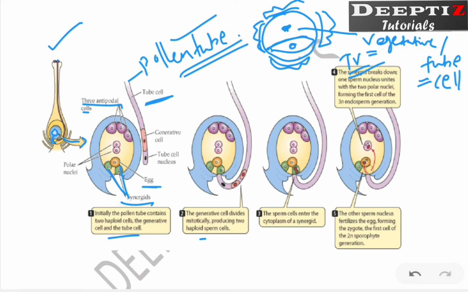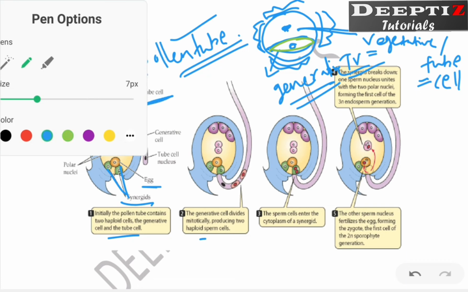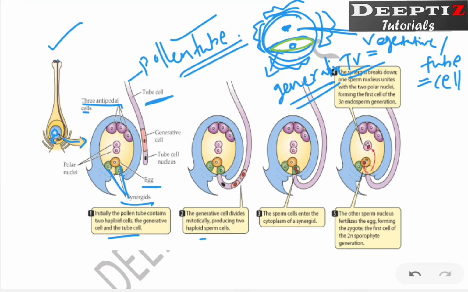So this first cell is termed as tube cell or vegetative cell, and the second one is termed as generative cell. This is the structure we have studied, right? If you want to change the color, this green one is actually the generative one, and this larger one is the vegetative one, right? Within the vegetative cell there is the generative cell.